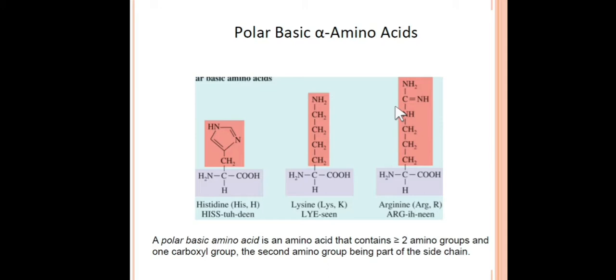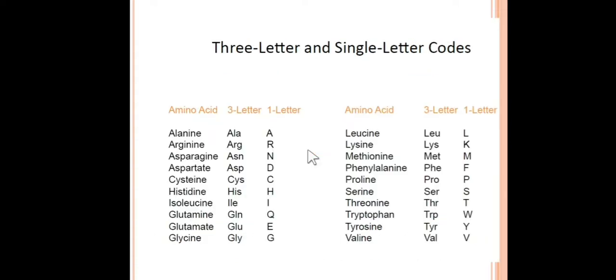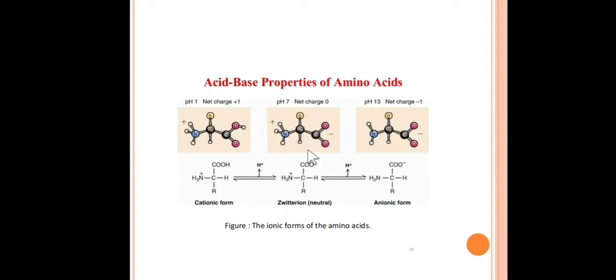Now let's see the basic ones. As you know, if we have nitrogen or NH2, we can say that the compound is basic in nature. So these amino acids, which are polar due to NH2 and basic due to NH2, there are 3 types of polar basic alpha amino acids in organic chemistry. We learned about the 3-letter abbreviation as well as the 1-letter abbreviation of amino acids.